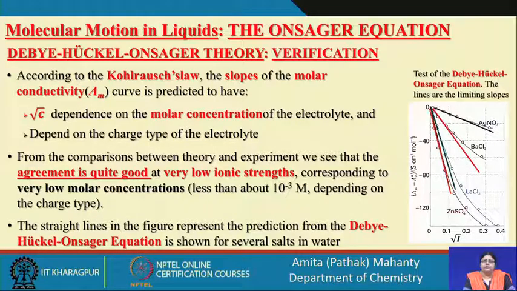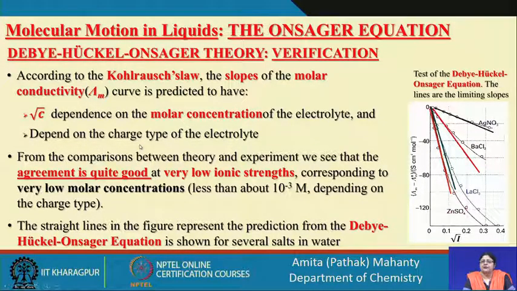According to Kohlrausch's law, the slope of the molar conductivity, lambda m, versus root c curve is predicted to have a root c dependence on the molar concentration of the electrolyte, and it also depends on the type of charge.